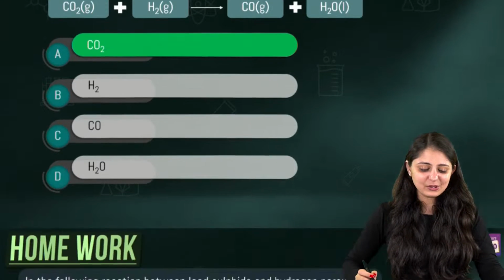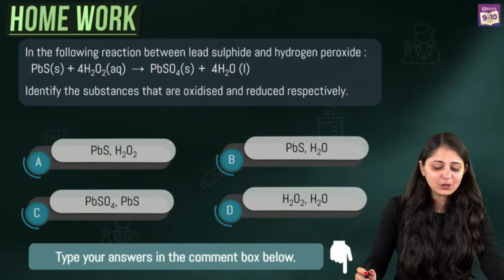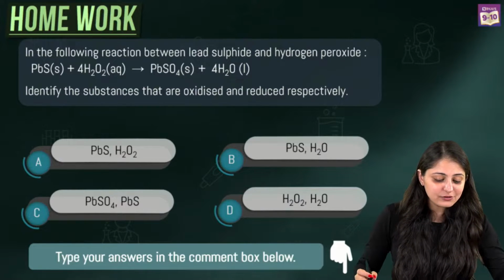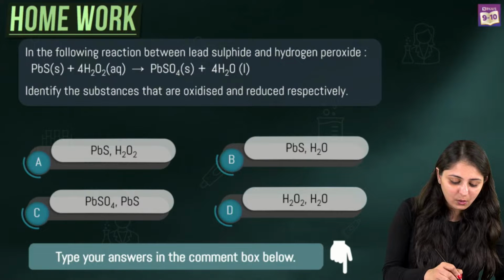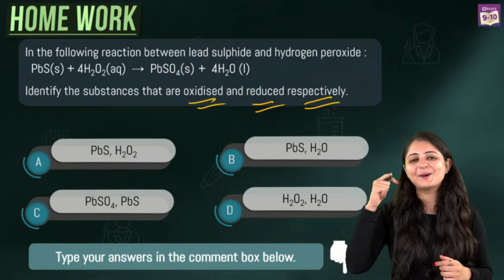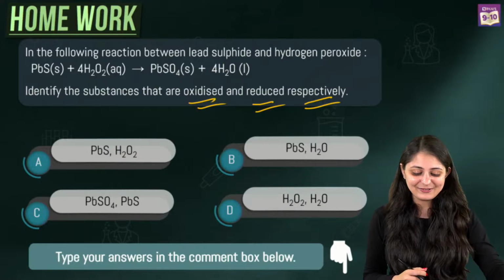Alright, so let's move on to the homework question now. In the following reaction, between lead sulfide and hydrogen peroxide, you have to identify the substance that are oxidized and reduced respectively. And you can leave your answers in the comment section below right after this live class.